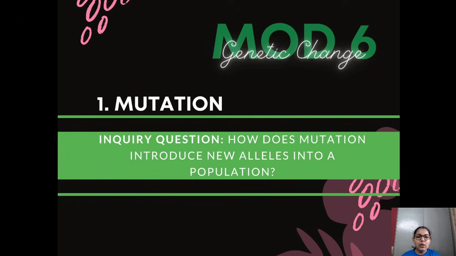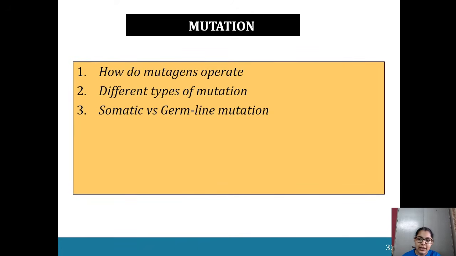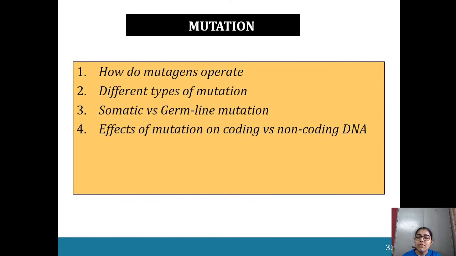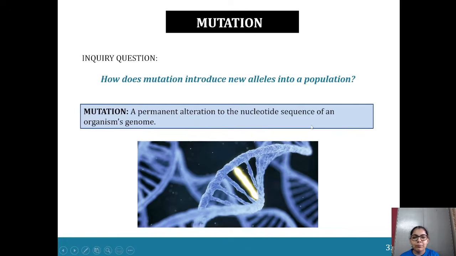Okay, so we look at Module 6, mutations. How does mutation introduce new alleles into a population? That's the first thing we are looking at. We're looking at how mutagens operate, the different types of mutations, somatic versus germline mutation, effects of mutations on coding versus non-coding DNA, causes of variation, and also population genetics. That's where we look at replication again, and why we look at post-translational modifications. When we look at the effect of mutations, what happens if they go wrong? So, how does mutation introduce new alleles into a population?